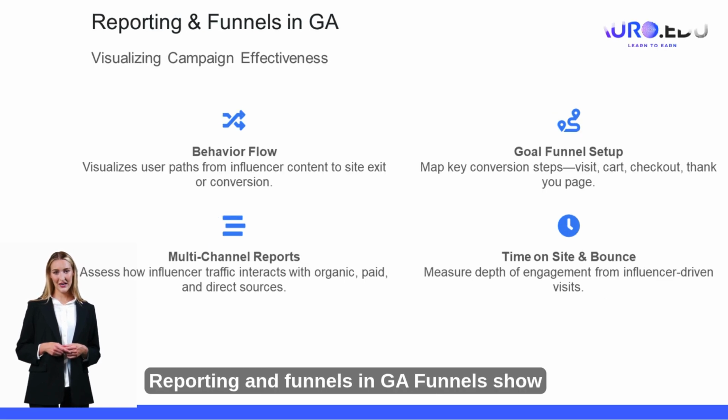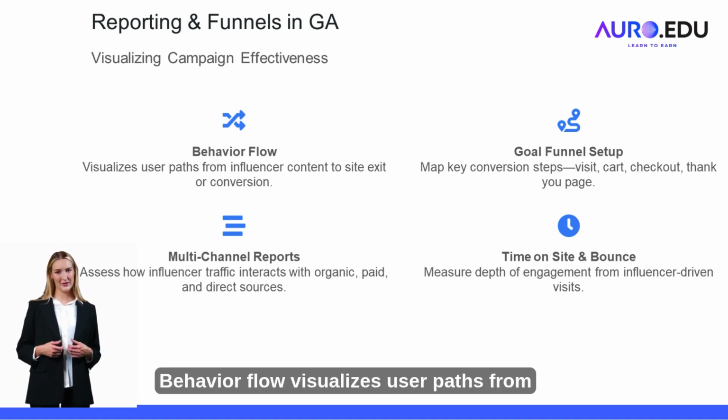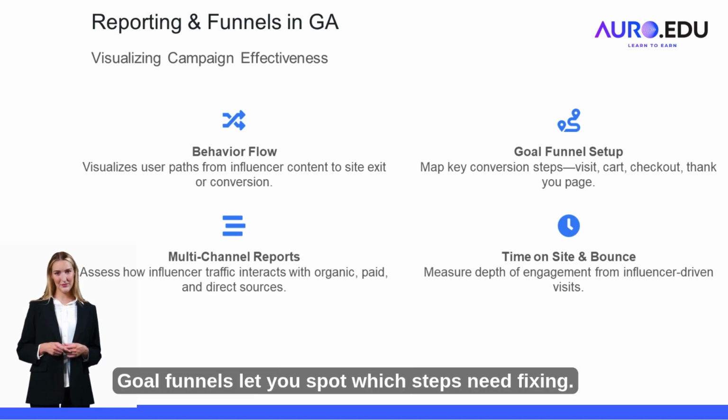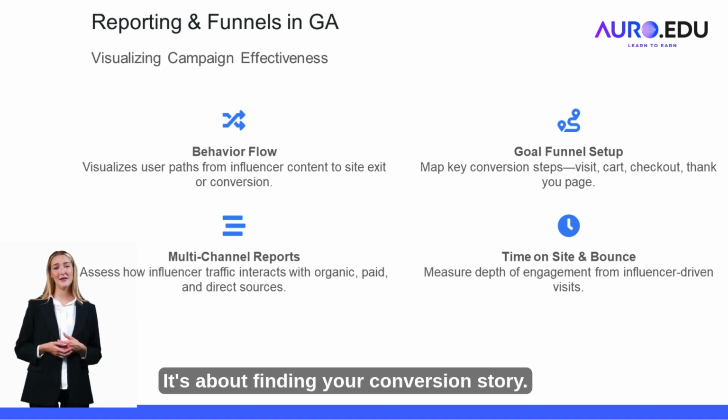Reporting and funnels in GA. Funnels show us where potential buyers drop off and where they convert. Behavior flow visualizes user paths from landing to exit. Goal funnels let you spot which steps need fixing. Multi-channel reports help understand how influencers complement other efforts like paid ads. It's about finding your conversion story.